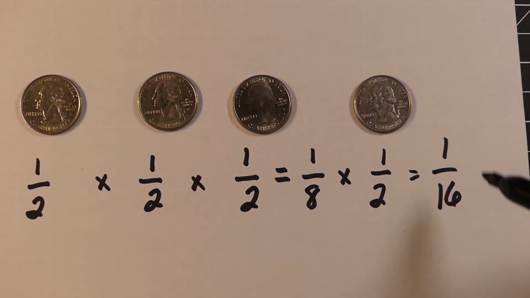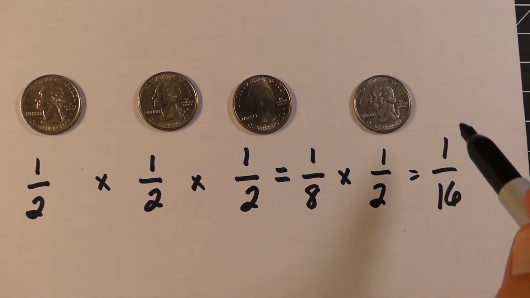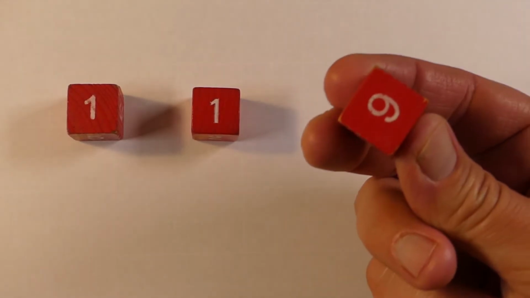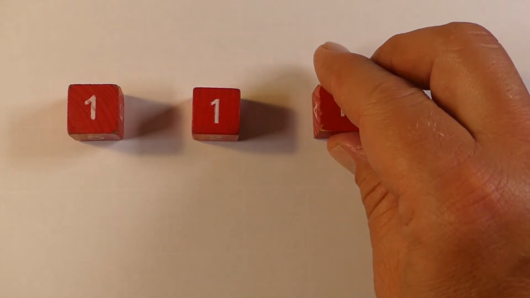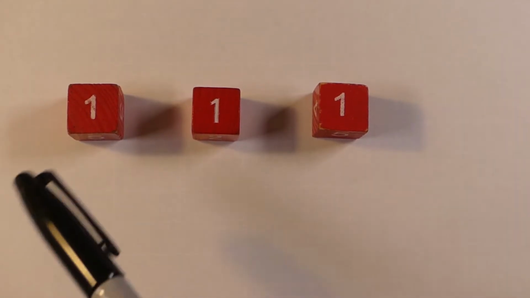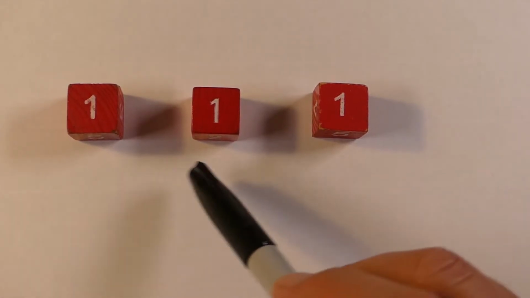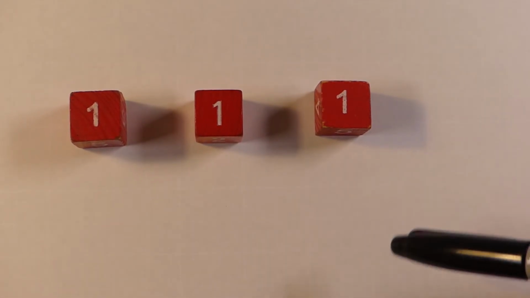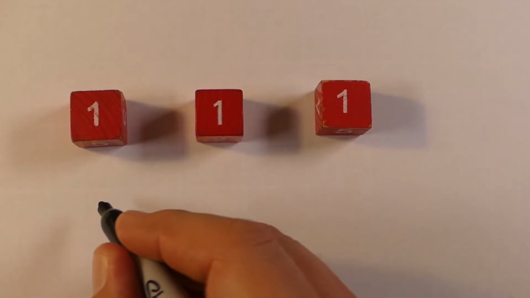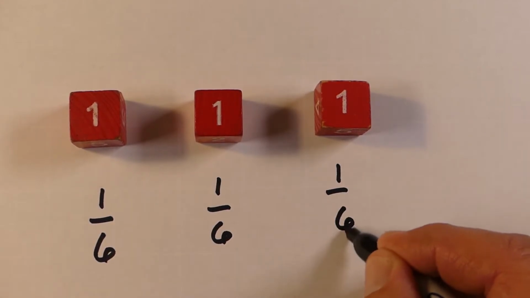Now, this will work with other stuff. So let's say we have some number cubes here. The number cubes are each numbered 1 to 6. When we look at each event, which would be each rolling of the number cube, each event has a 1 out of 6 chance of happening.